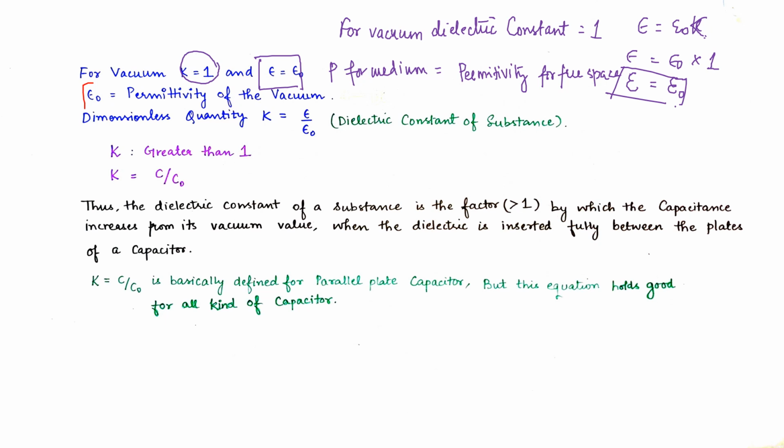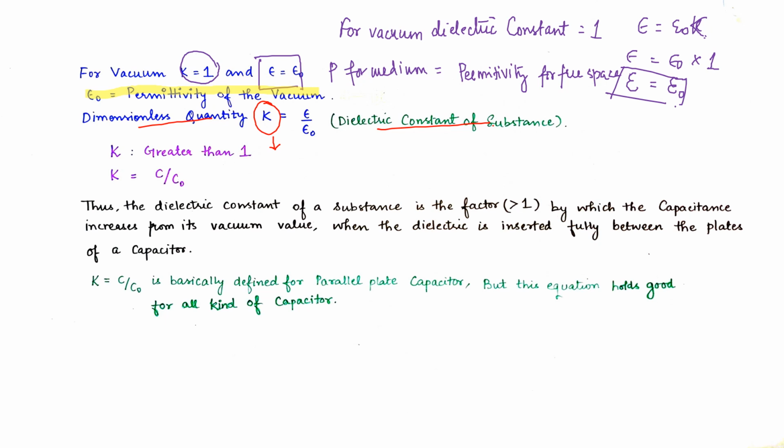So epsilon naught is the permittivity of the vacuum. Now this quantity K, the dielectric constant, is a dimensionless quantity because it is a ratio of epsilon by epsilon naught. The dielectric constant of a substance is a dimensionless quantity.